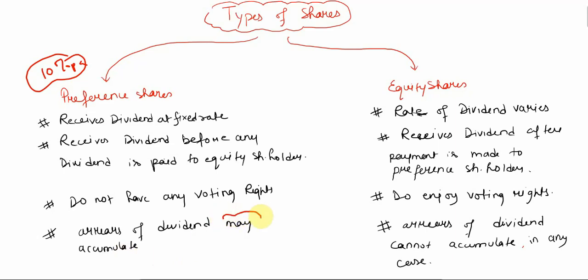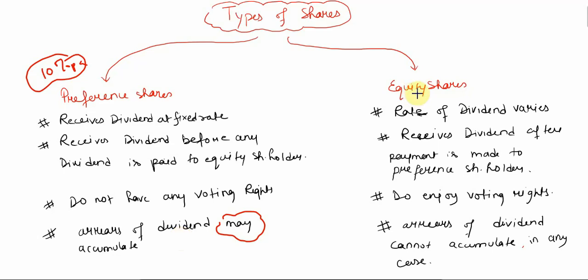We have the word may. That means it's not that in all conditions the arrears of dividend will accumulate, but it may accumulate in some conditions for preference shareholders. So I hope now you are clear with this point. It means if they haven't received dividend for that particular year, then that dividend can be accumulated in the next year. That means during next year, when they receive the dividend, they might get the dividend of the previous year as well, along with that of the present year.